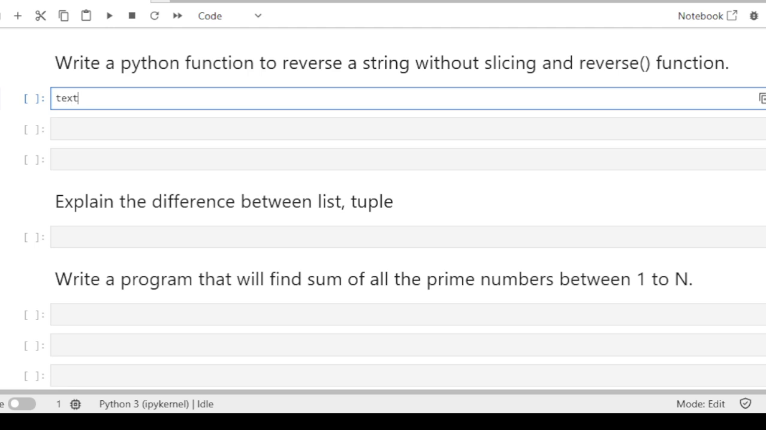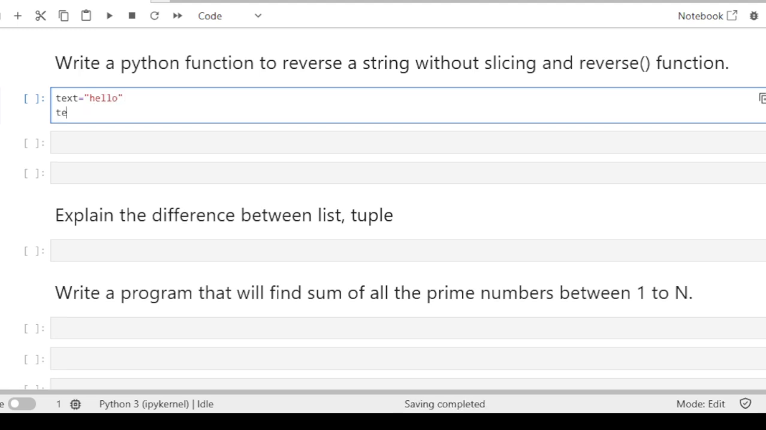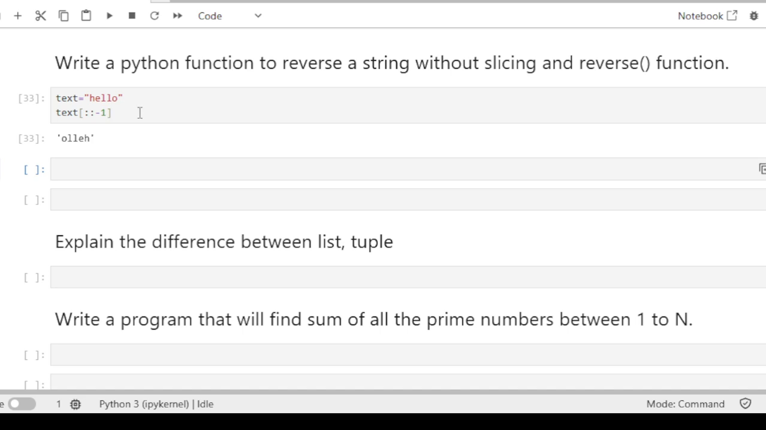Suppose we have the text hello. So using slicing, we can just do text[::-1]. So it will reverse the string. We have already discussed this in our previous video. You can go through that video. I will also add the video link in the description. So this is how using slicing you can reverse the string.